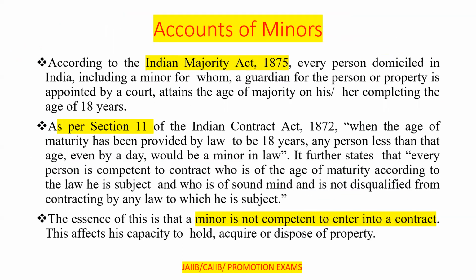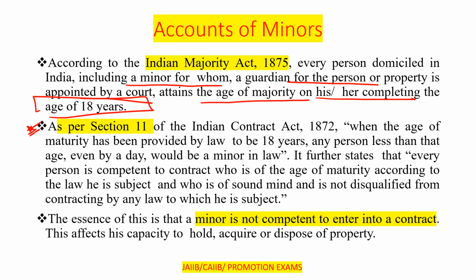Next one, that is the account of the minor. Clear? Very, very important also. According to the Indian Majority Act 1875, every person domiciled in India, including a minor for whom a guardian for the person or property is appointed by a court, attains the age of majority on his or her completing the age of 18 years. That is very, very important.